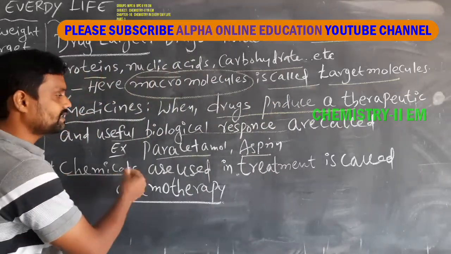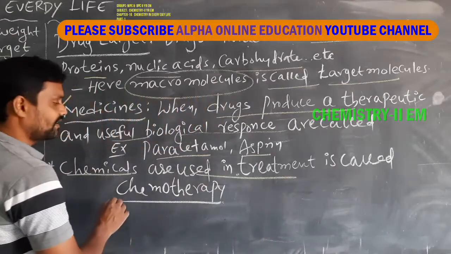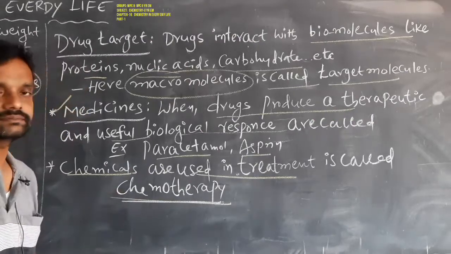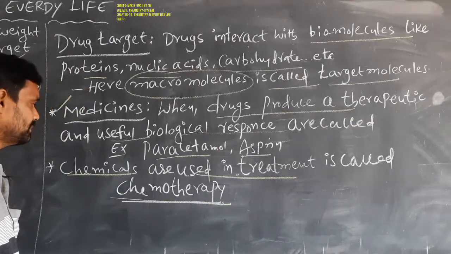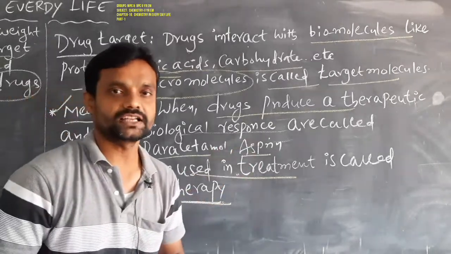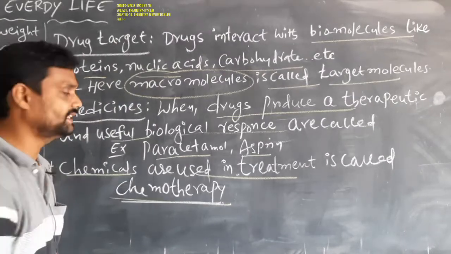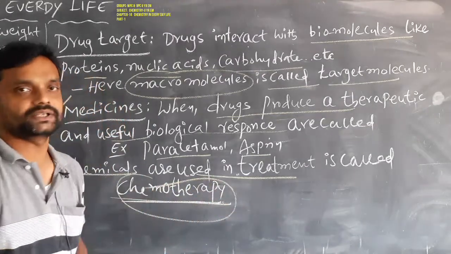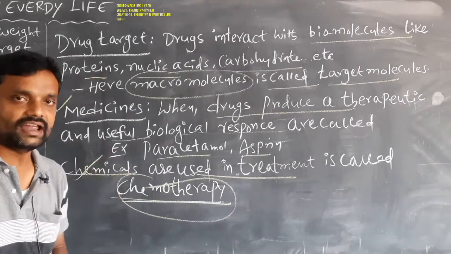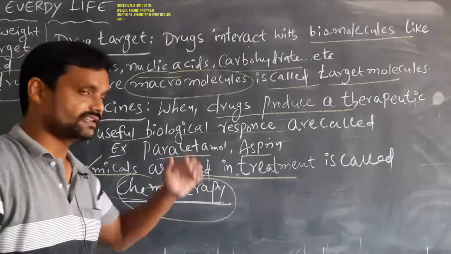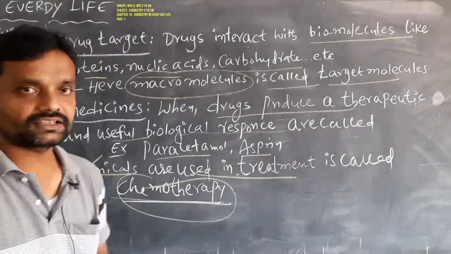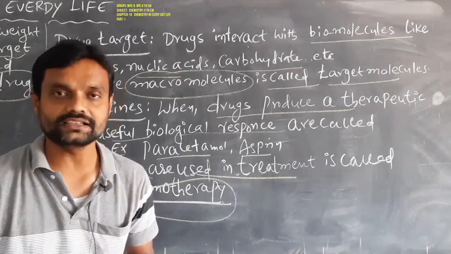Then the chemicals used in treatment are called chemotherapy. There is another terminology, chemotherapy. What is meant by chemotherapy? It means chemicals are used in treatment. Okay, students, chemotherapy means the chemicals used in a treatment. So this is the meaning of drug target, medicines and chemotherapy.